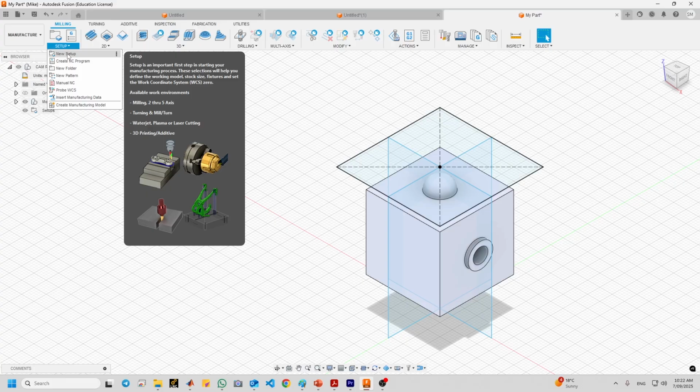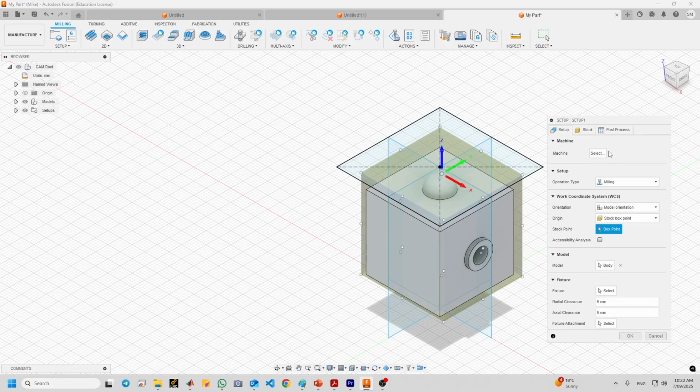Fixtures, if there is any fixture, we don't have any fixture, and set the work coordinate system 0. So available work environment: milling 2 to 5 axis, turning and mill turn, whatever, water jet and plasma or laser cutting, 3D printing or additive.